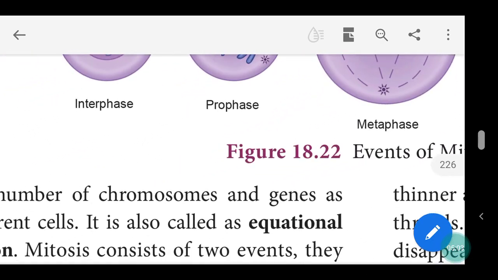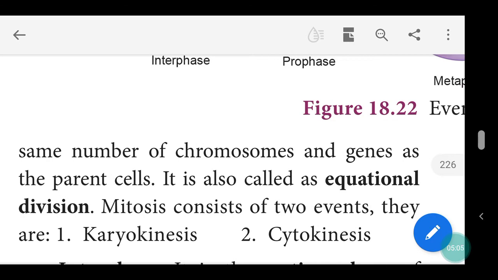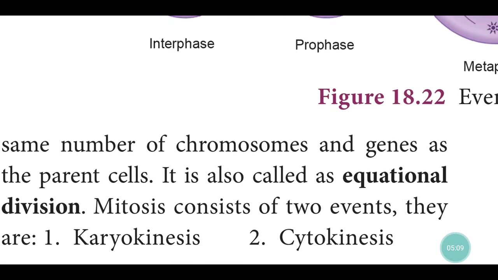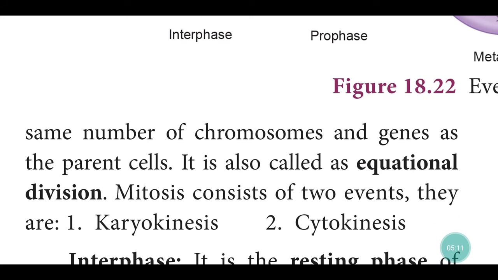See, the daughter cells have the same number of chromosomes and genes as the parent cells. It is also called equational division. Mitosis is otherwise called equational division. Mitosis consists of two events. They are karyokinesis. What is karyokinesis? Division of nucleus. Second one, cytokinesis, division of cytoplasm.